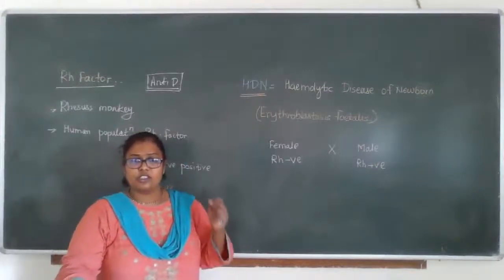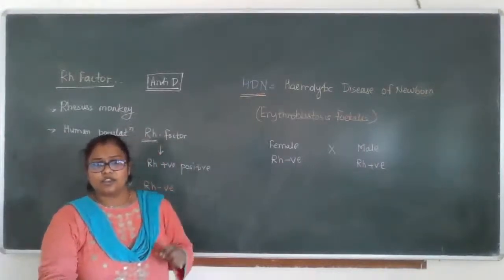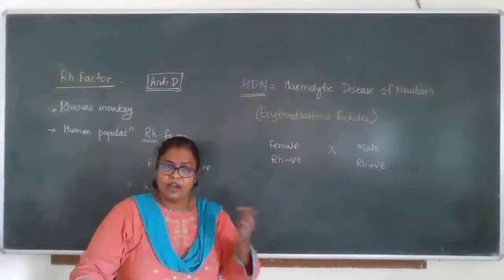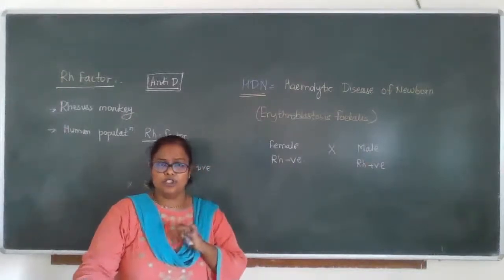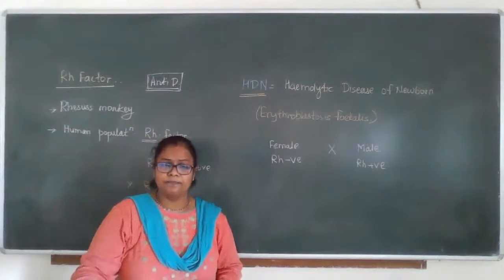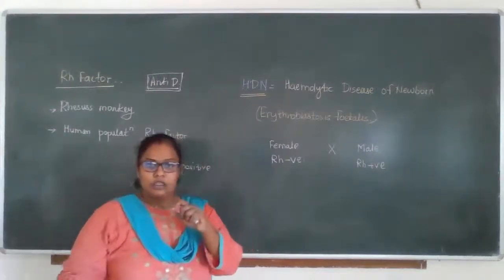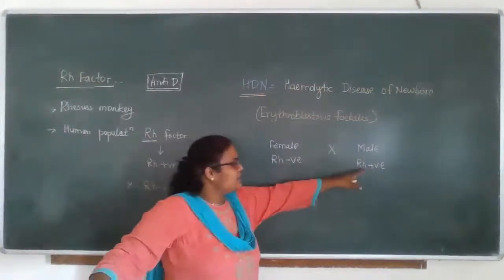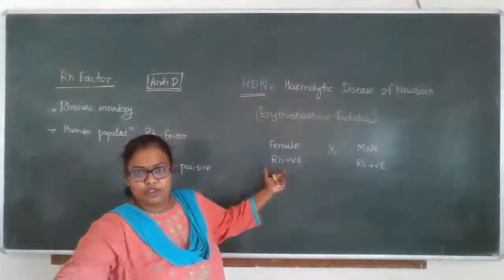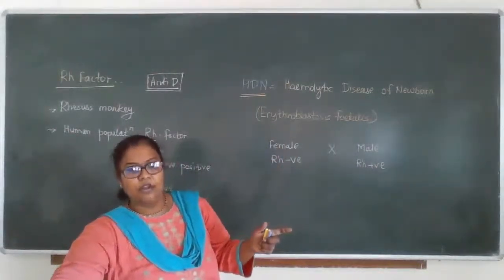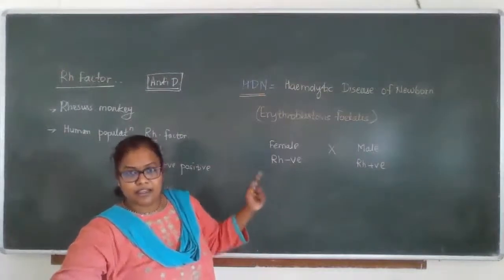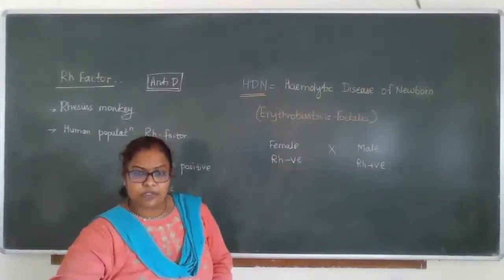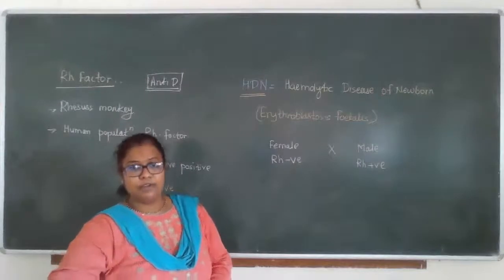This erythroblastosis fetalis, or the hemolytic disease of newborn, is only found when the mother is Rh negative and her partner is with an Rh positive blood group. Clear to everyone? Okay. If it is vice versa, then it doesn't matter. That means if the father is Rh negative and the mother is Rh positive, it doesn't impact the condition. Keep in mind that the female is Rh negative and the male is Rh positive, then and only then the condition happens.